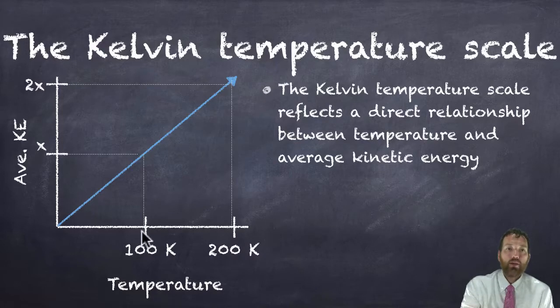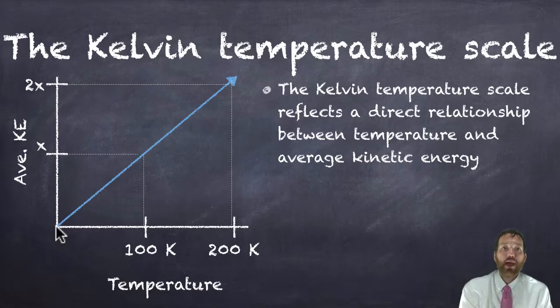So at 100 Kelvin, if I go up to this line and over, I would get a specific amount of kinetic energy. This is just a fake graph, so we'll call it X. But exactly double the temperature, I get double the kinetic energy. I would get 2x. But we could work backwards to where we got no kinetic energy, and that's what we would call 0 Kelvin. This temperature scale was invented to make the math that we're going to do in chapter 14 work a lot easier. In the Kelvin scale, there's no negative numbers. And if we dealt with Celsius, there would be, and the math would be a little trickier to deal with.